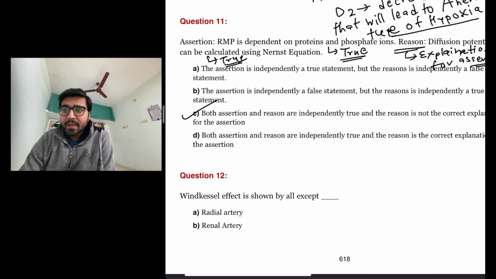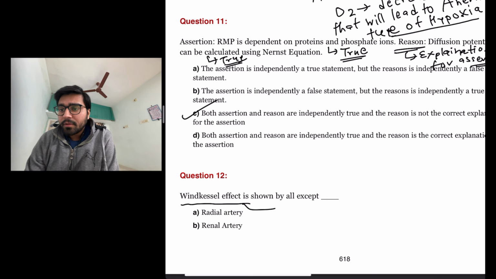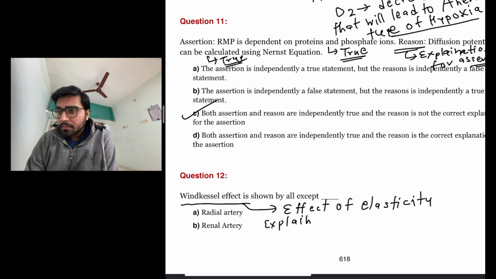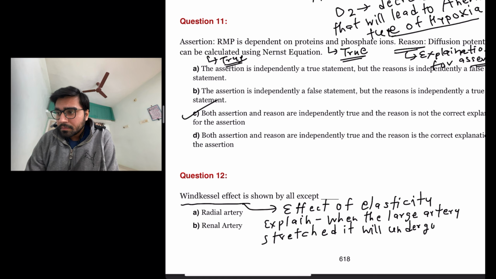So the Windkessel effect is actually the effect of elasticity, explaining that when the large artery is stretched, it will undergo elastic recoil.